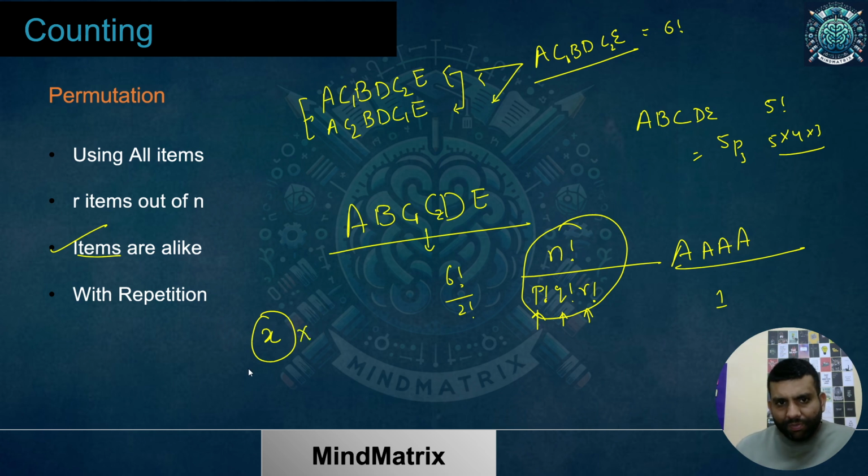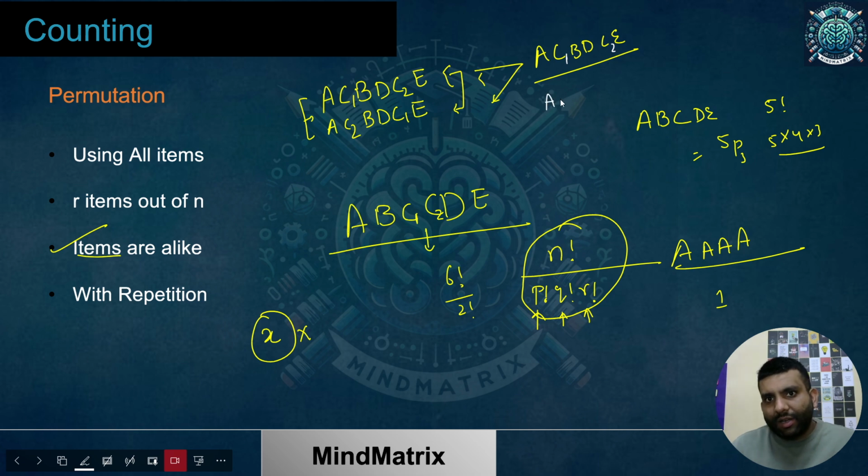So if these were identical over here, I don't know the answer for that; let's suppose the answer is X. Now, if they were different, I could mark them like this, C1, D, E, and then C2, or A, B, C2, D, E, C1.